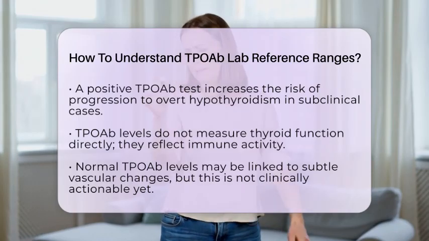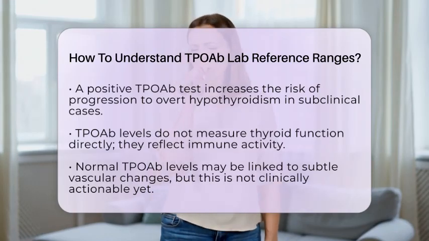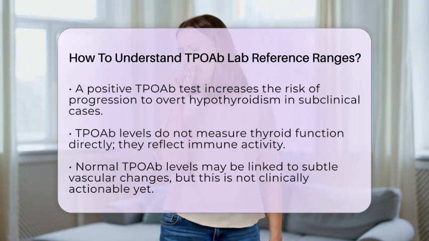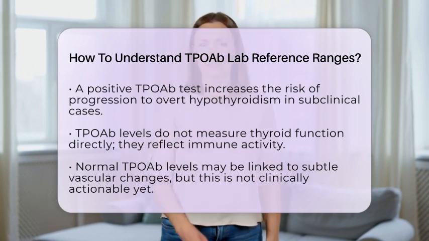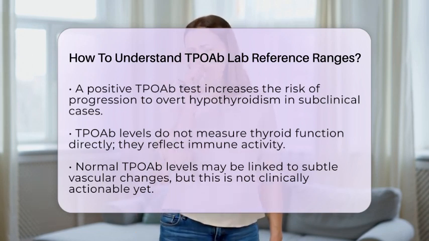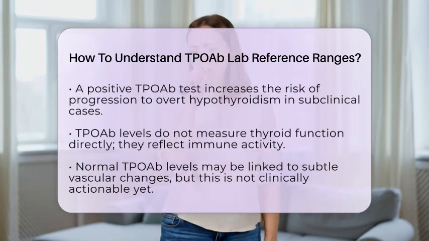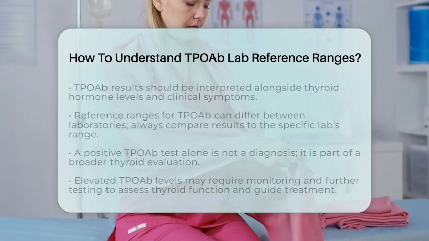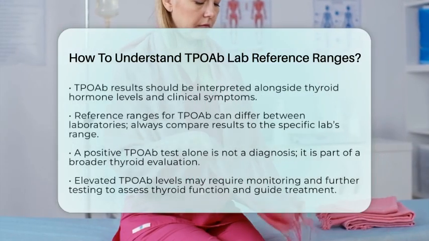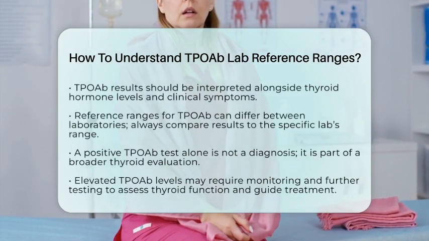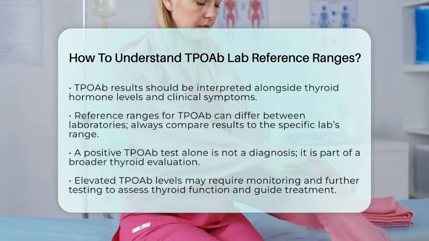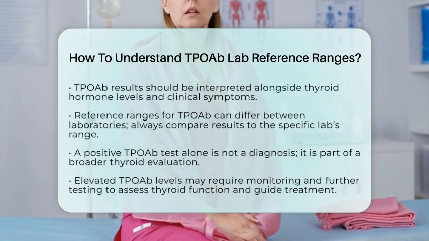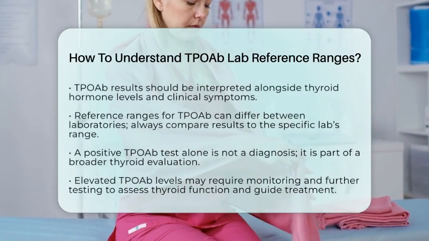For both patients and clinicians, interpreting TPOAb results should always be done alongside thyroid hormone levels, such as thyroid-stimulating hormone and free thyroxine, as well as clinical symptoms. Reference ranges can vary from lab to lab, so always compare your results to the specific lab's normal range. A positive TPOAb test alone does not provide a diagnosis. It is just one part of a comprehensive thyroid evaluation.